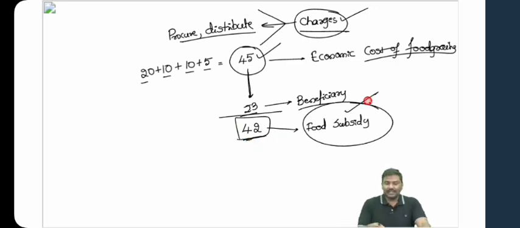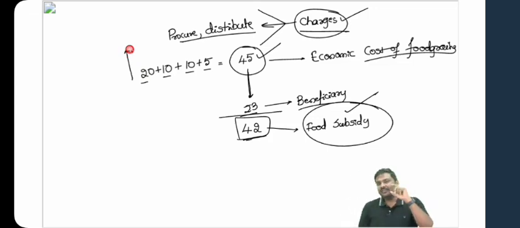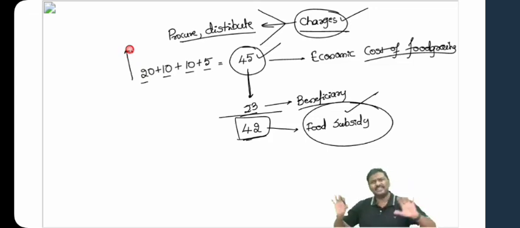Food subsidy incurred by the government is 42 rupees. Point number 1. Point number 2. What if Government of India increases the MSP? What will happen to food subsidy incurred by the government, assuming everything else remains the same? Nothing changes, only MSP increases. You tell me what will happen to food subsidy of the government. It will increase. All of you agree?